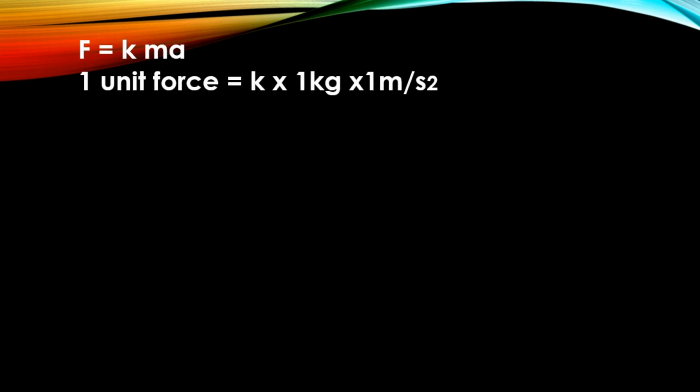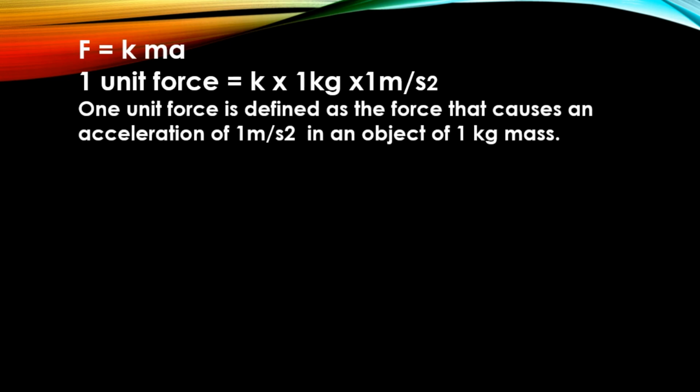The unit of force is so chosen that the value of the constant k becomes 1, or we can write 1 unit force is equal to k times 1 kg times 1 meter per second square. That is, 1 unit force is defined as the force that causes an acceleration of 1 meter per second square in an object of 1 kg mass.